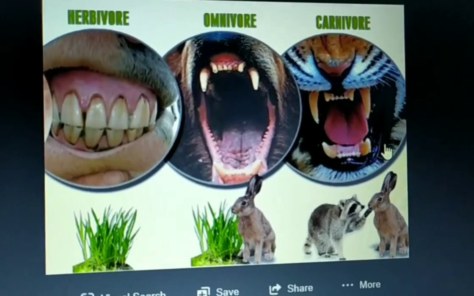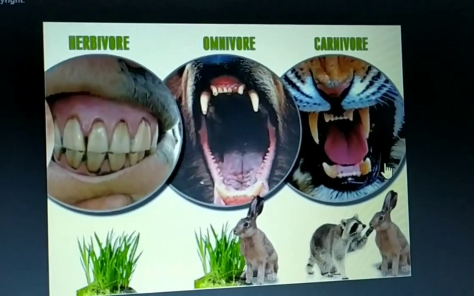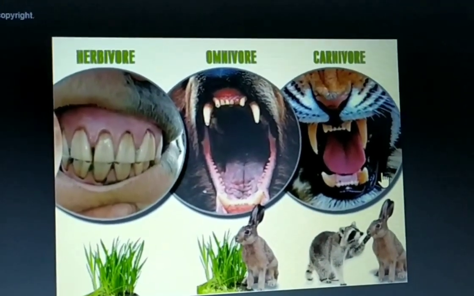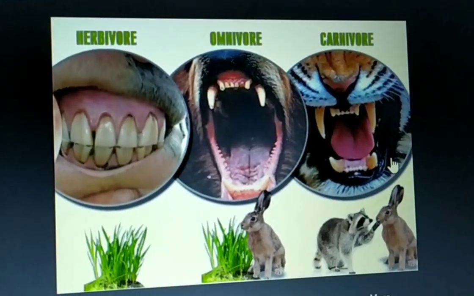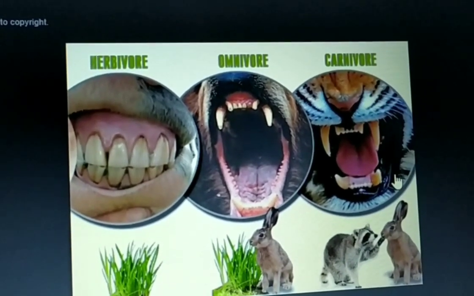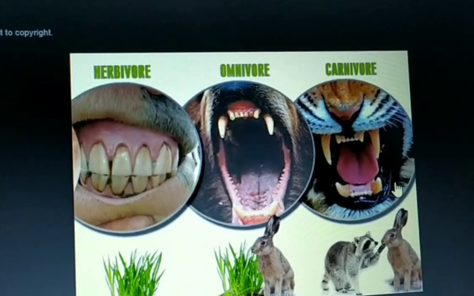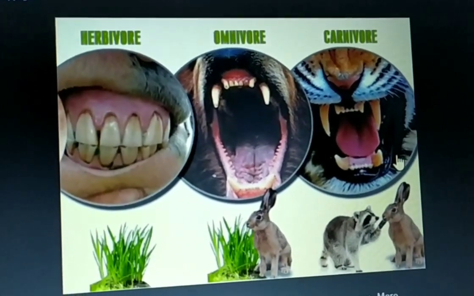Herbivores, for example cow, have long jaws, and the jaws have sharp front teeth to bite the plants. So, herbivores have broad and flat teeth which allow them to easily bite and chew the grass and leaves. Okay?